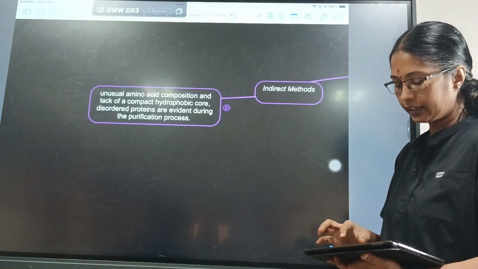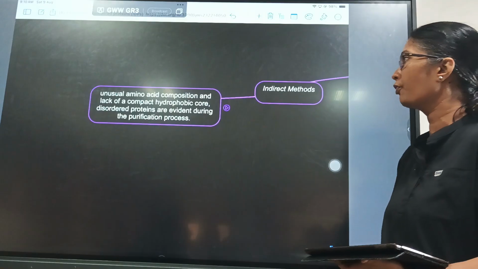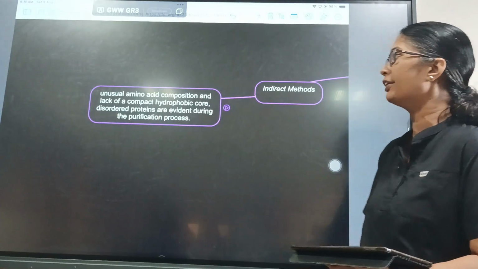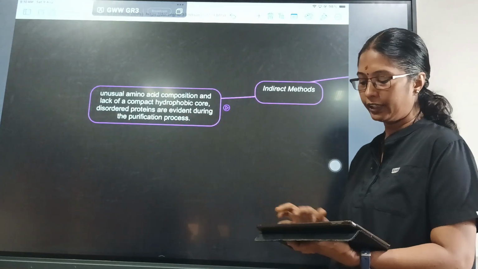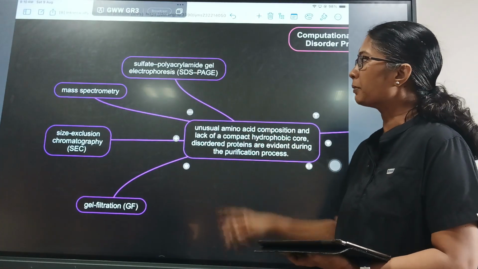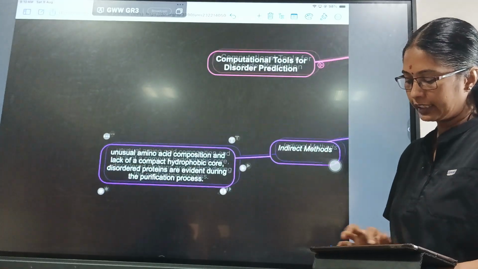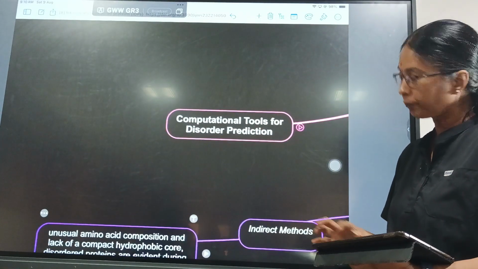What are the indirect methods? They are unusual amino acid composition and lack of a compact hydrophobic core. Disordered proteins are evident during the purification process. So during the purification process we can find them by SDS-PAGE, mass spectrometry, size exclusion chromatography and gel filtration. So these are the methods which are used to identify the proteins.